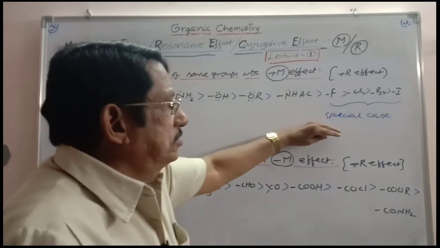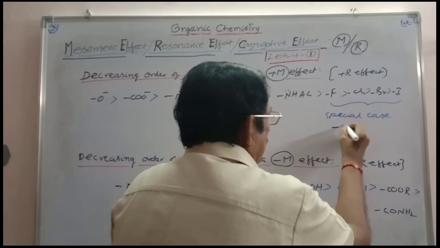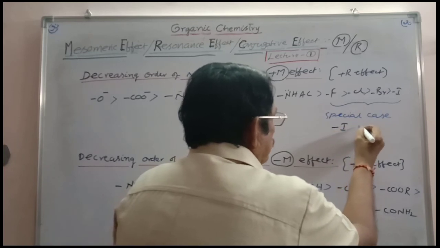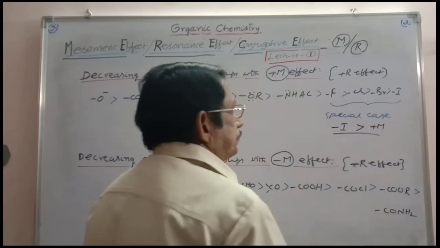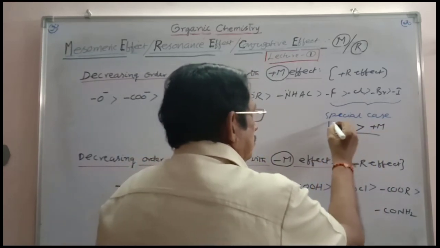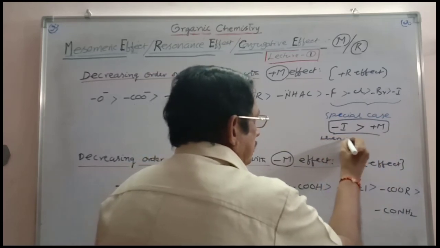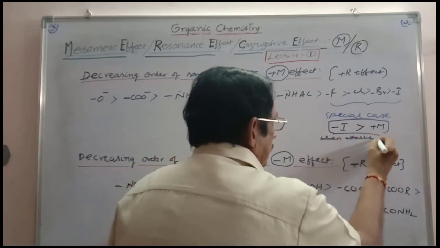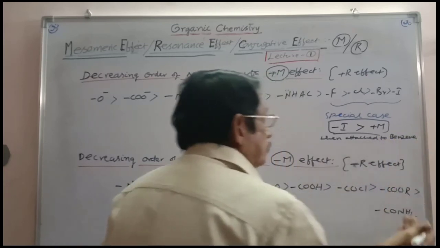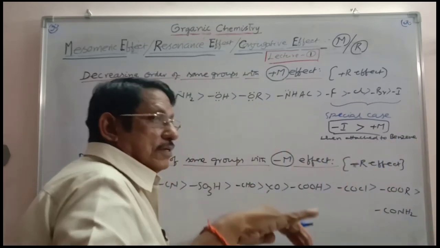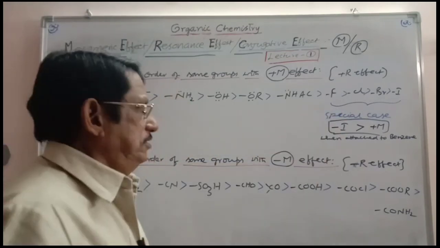So in this case, the minus I inductive effect is dominating plus M when attached to benzene ring. So these are considered as electron withdrawing groups, though theoretically speaking they are releasing groups. And of course, this category can be discussed later.